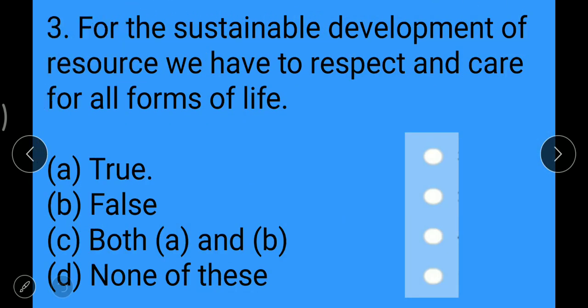Now next question: for the sustainable development of resources we have to respect and care for all forms of life. Option A true, option B false, option C both A and B, option D none of these. So the right answer is option A true. You have to tap the button in front of option A true, that is the right answer.